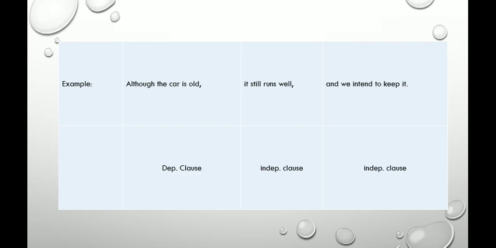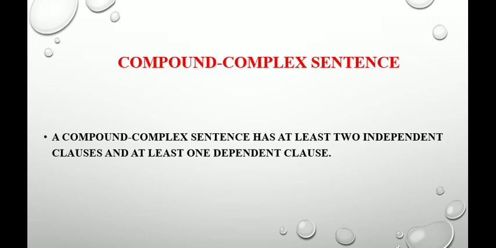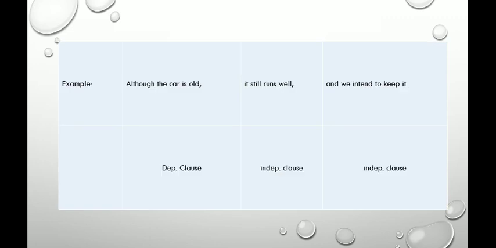We have a dependent clause and two independent clauses. It still runs well and we intend to keep it are both independent clauses, and although the car is old is a dependent clause. When they are found in a single sentence, we have a compound complex sentence.